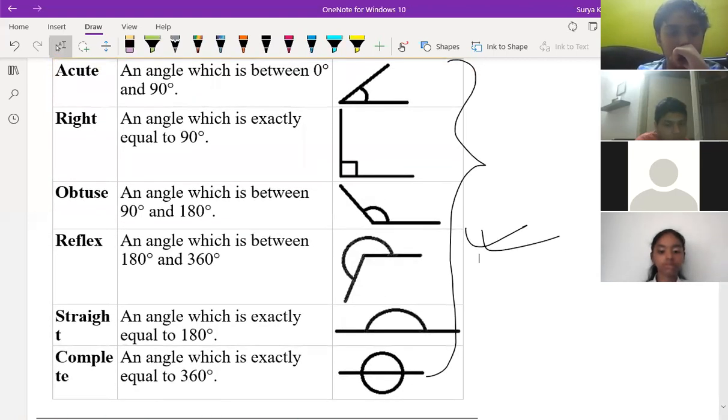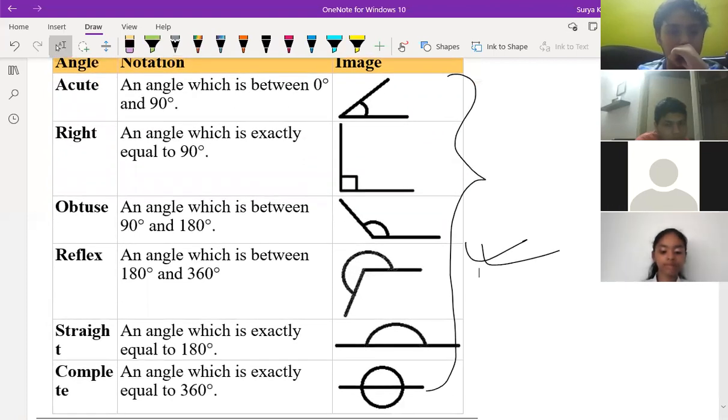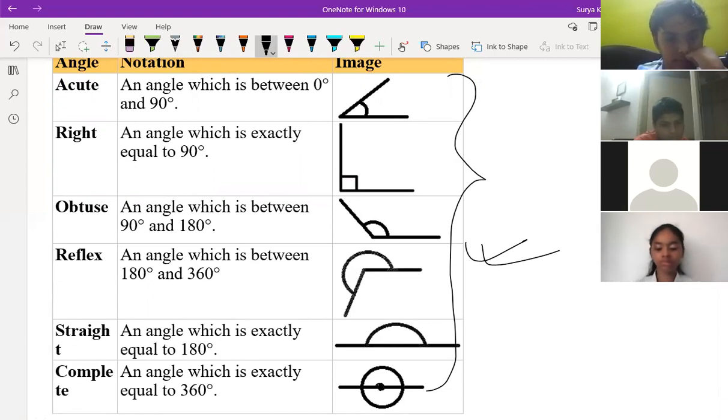We can't take the center as vertex, which is not having an end point, right? So a complete angle is not having that vertex.